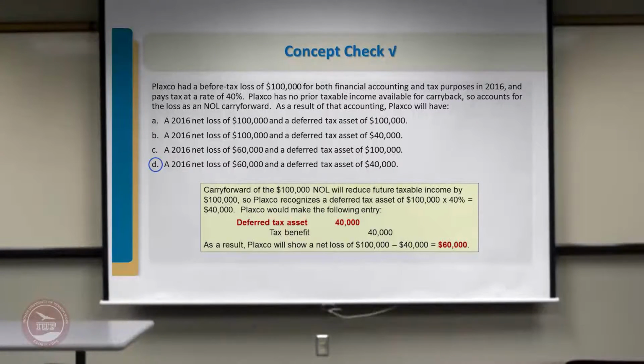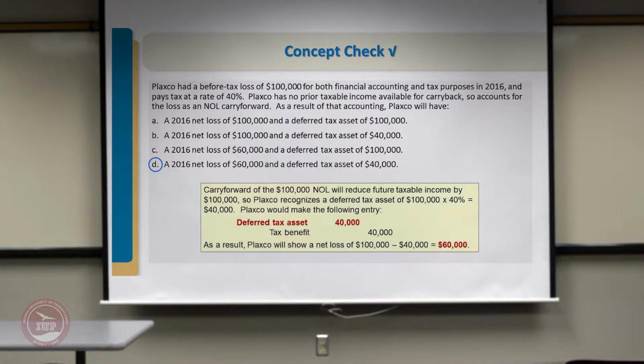If you were right, you would have chosen the last option, because it created a deferred tax asset of $40,000 on $100,000 of net loss, or 40% of that. Since they had no previous year of income, there was no carryback.